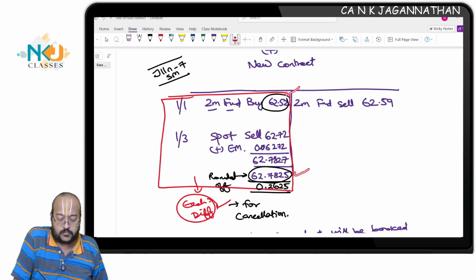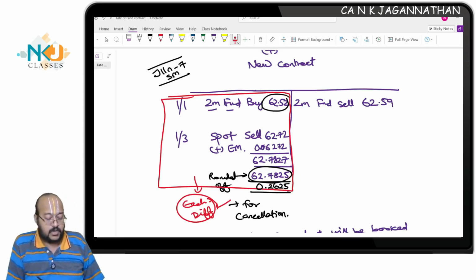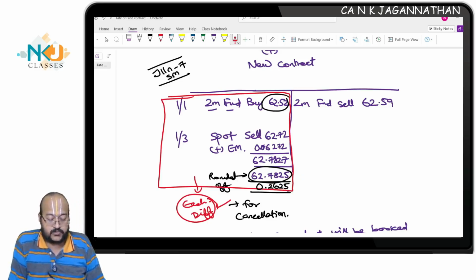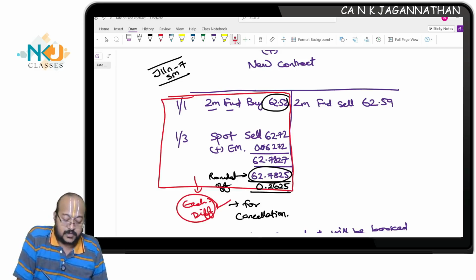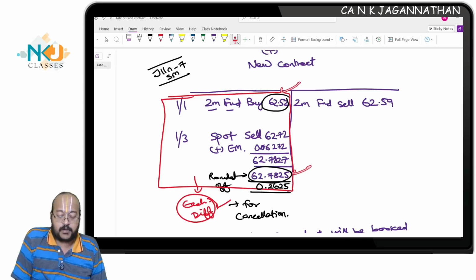I'm buying at 62.52. Again, you tell me, sir, I bought at a lower rate of 62.52. Here I'm selling at a higher rate. Will I gain or will I have a loss? Really speaking, the dealer will have a loss and the customer should compensate, because I have already agreed to buy at a lower rate, whereas the price is higher today, but because of you cancelling, I lose that benefit.